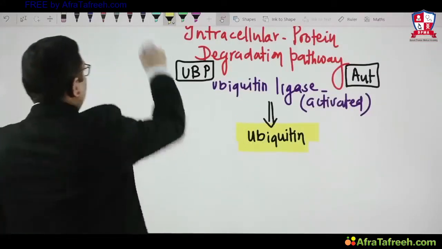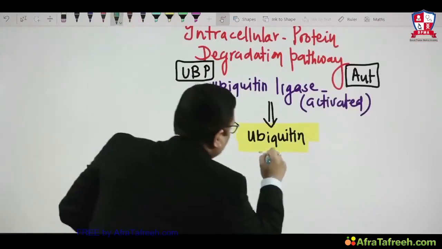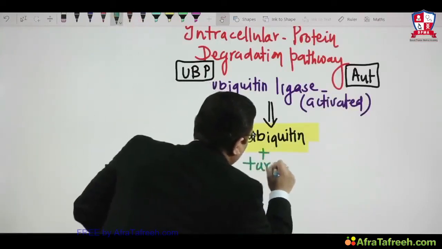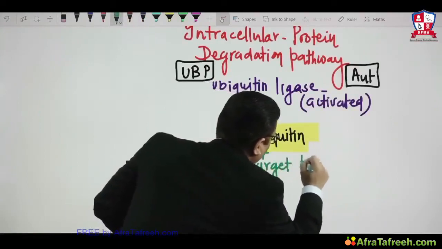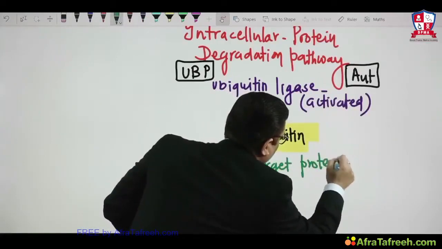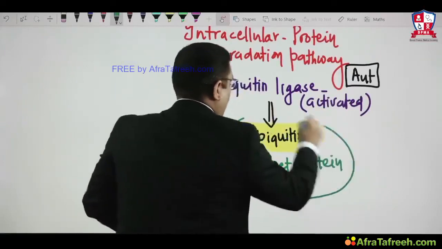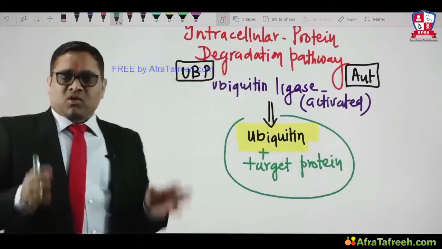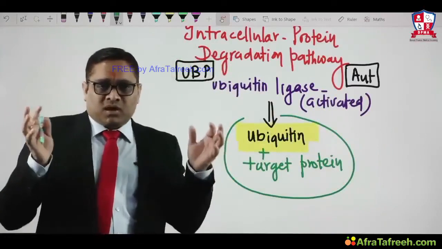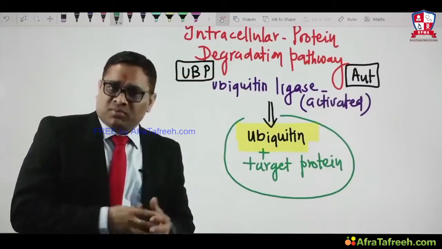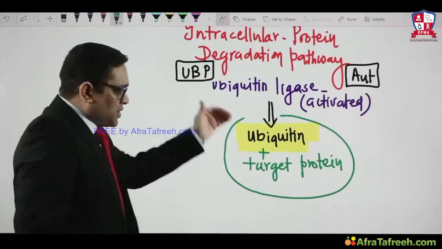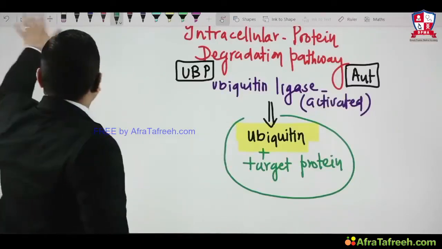So this ubiquitin will combine with the target protein. That is the important thing to understand. This is the common thing seen in both autophagy and the ubiquitin proteasome degradation pathway. When ubiquitin combines with the target protein, what will happen next?